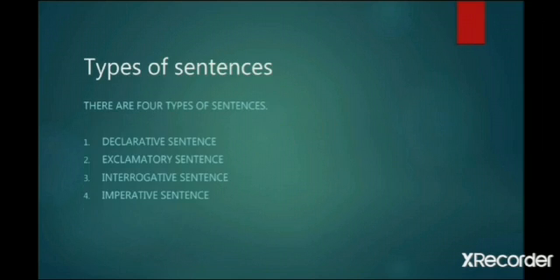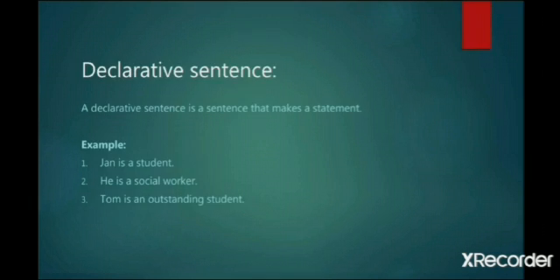Now we shall discuss types of sentences. There are four types of sentences. The first one is declarative sentence. The second is exclamatory sentence. Third is interrogative sentence. And number four is imperative sentence. The very first one is declarative sentence.